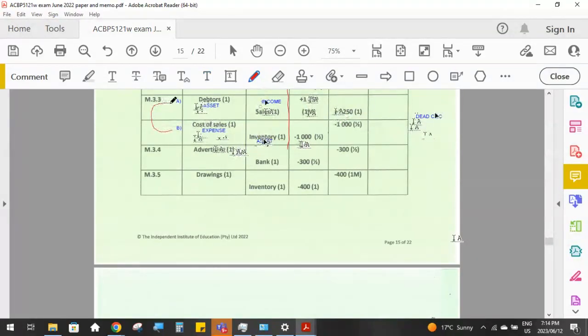Inventory was used to generate this sales transaction. So this inventory then becomes an expense. And then you can see my sales of 1,250 minus the expense of 1,000, I made a gross profit or markup of 250 Rand on that sales transaction.